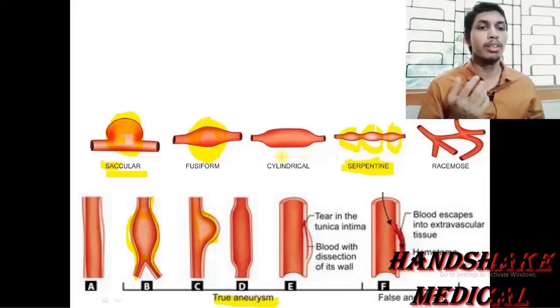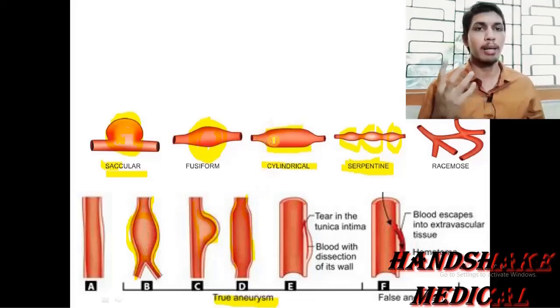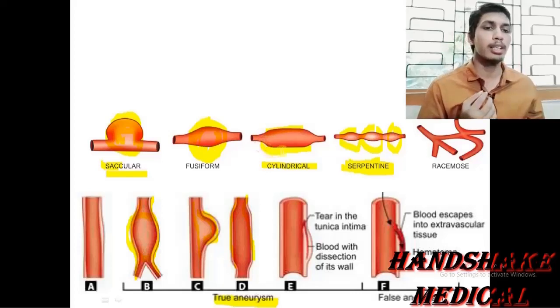Now the next aneurysm is the cylindrical type of aneurysm. Here is a continuous parallel dilatation. So in cylindrical type of aneurysm, there is a continuous parallel dilatation.